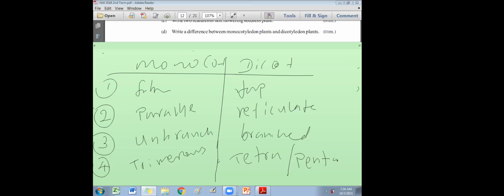Cambium, monocot cambium absent, dicot cambium present. Monocot plant stem is even in diameter, right? But dicot, the base is broader than the top. Jack tree, the base is broad and top is thin. But coconut, arecanut, palmyra, even diameter of the stem, right? Cylindrical stem. Okay, so that is the end of this question.